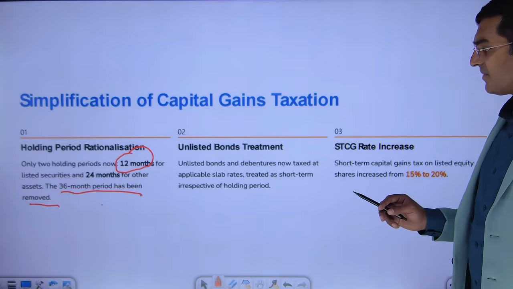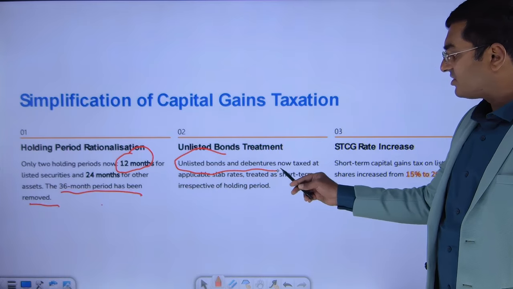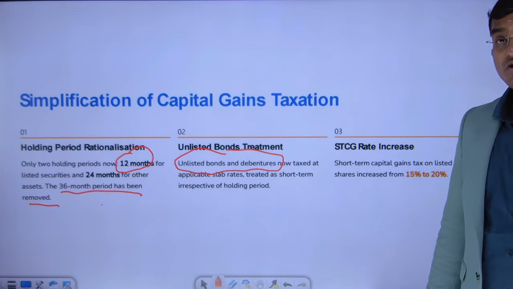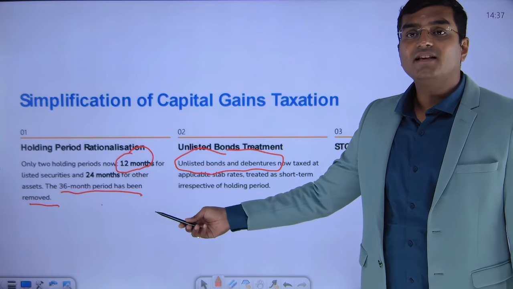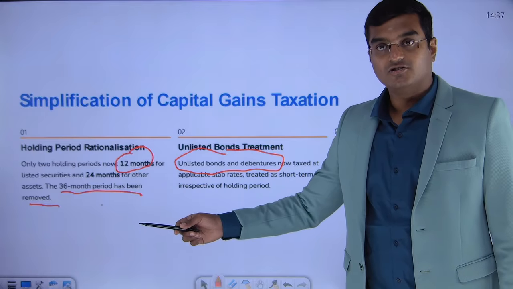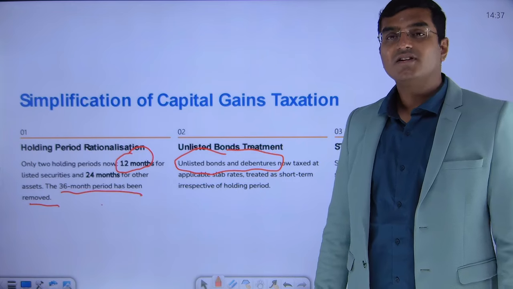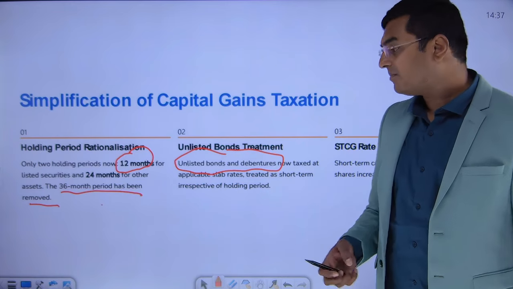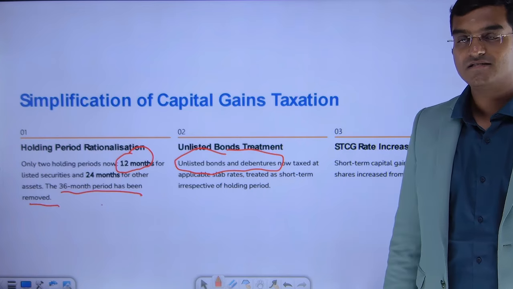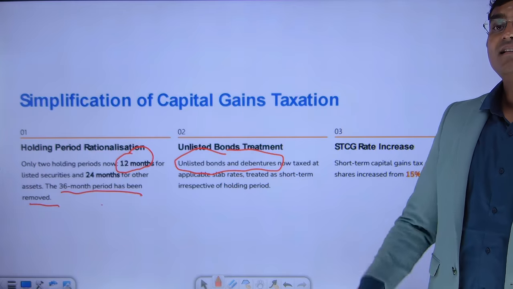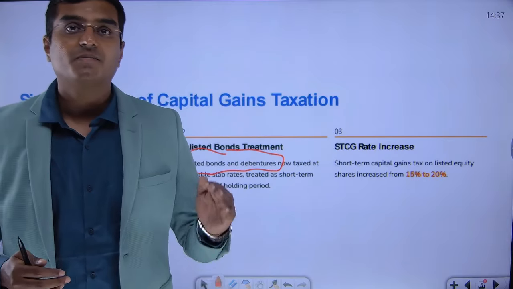Here, earlier, what it was saying, unlisted bonds and debentures. It covered only listed securities, dear friends. Anything which is not listed securities, those will be treated as for 24 months or 36 months. So there was some lack of clarity when it came to unlisted bonds and debentures, even though these are called securities. So now they are saying, irrespective of period of holding, please treat them as short-term capital gain.